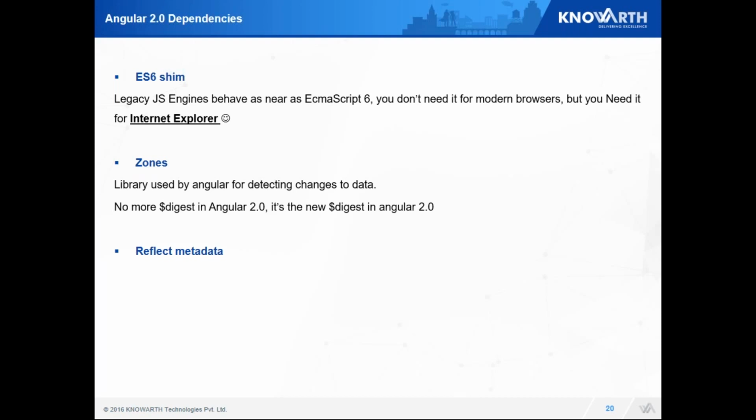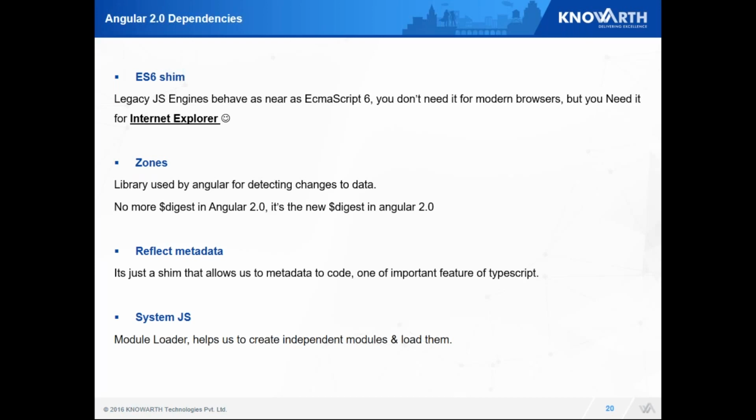The third one is reflect metadata. Annotation, as we know, is an Angular 2 and TypeScript way feature. It is needed so the browser can understand it. So for that, reflect metadata is added as a library. Last is System.js. As we know, System.js is a module loader. A module loader helps us to create independent modules and load them.